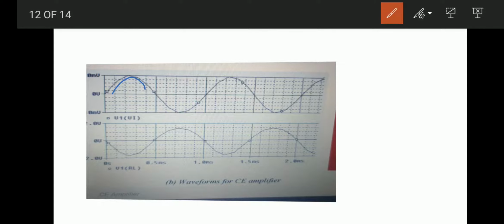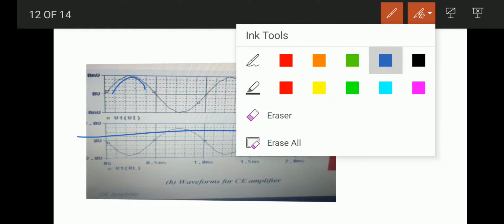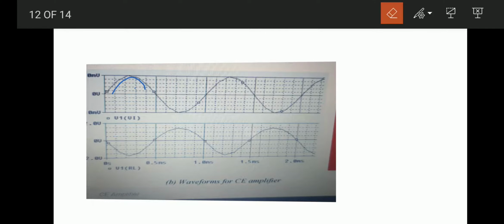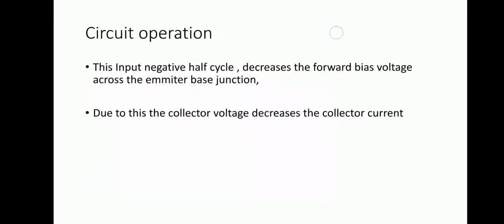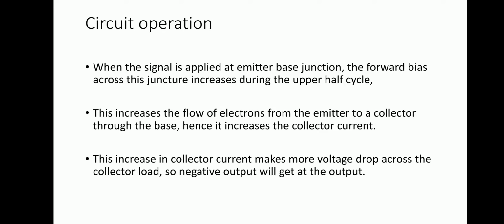That means the input voltage is going on increasing, so the base current, the input current, also increases. When the input current is increasing, the collector current is also increasing.